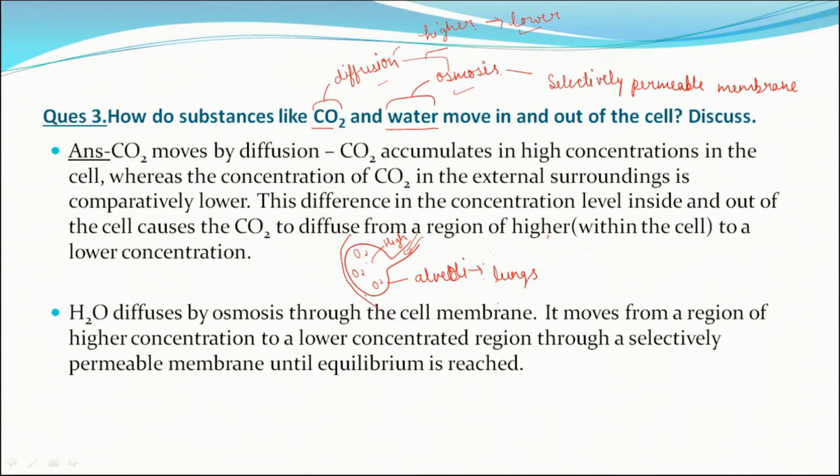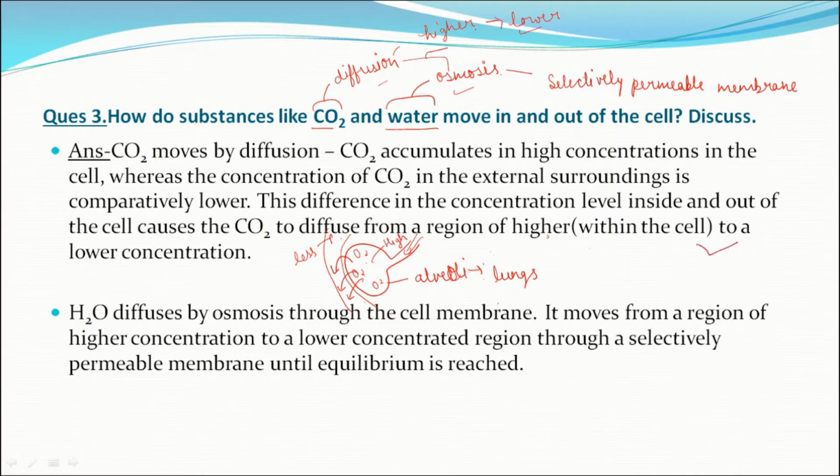But suppose this is the blood capillary passing through the alveoli. If we observe this capillary, the oxygen present here is utilized by the cells in their functioning, so here the concentration of oxygen becomes less. So what will happen? The movement of oxygen takes place from its higher concentrated region to the lower concentrated region, that means from alveoli to the blood capillary.